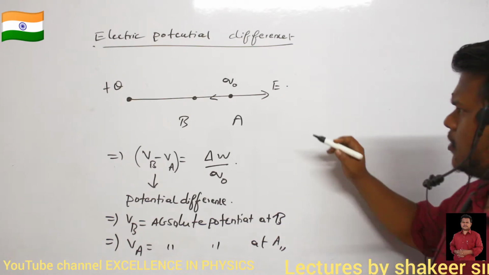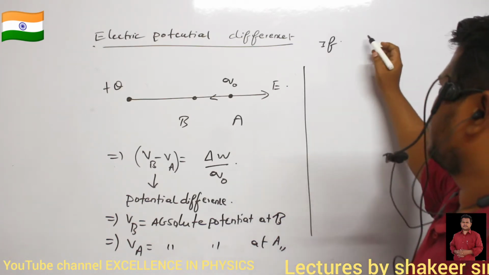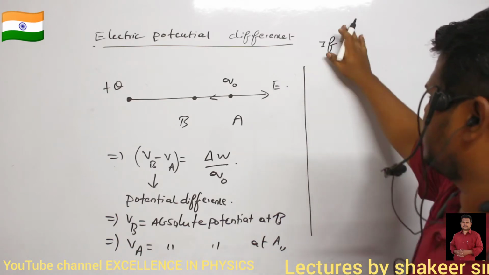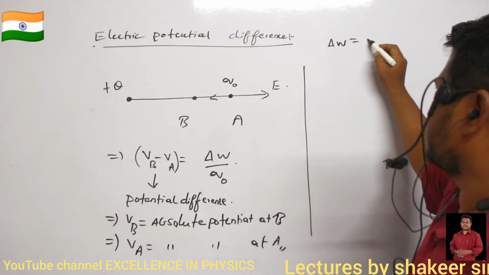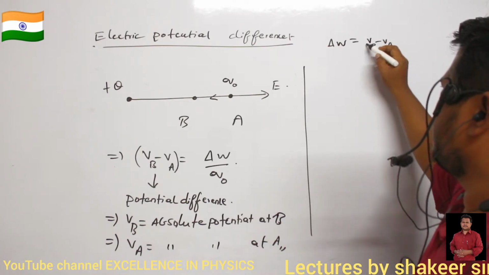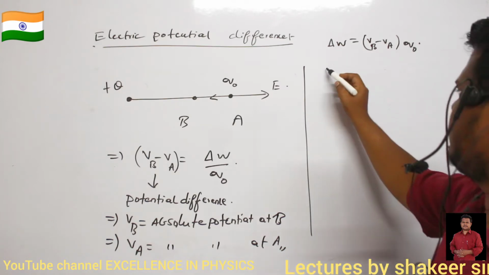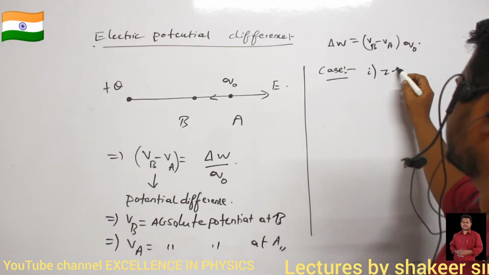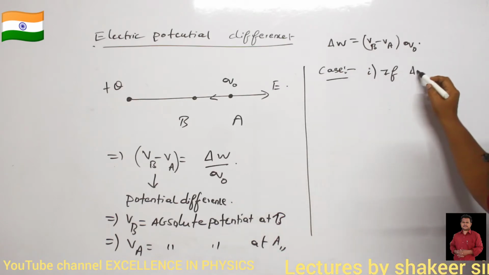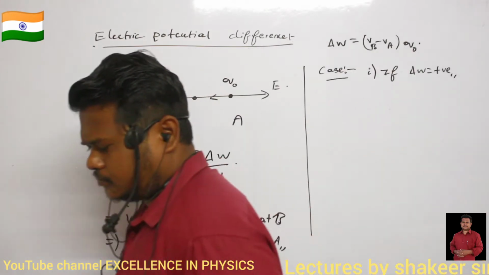Okay. Now, the same equation I can write like this also: delta W is equal to VB minus VA into Q naught. I can write it like this also. Clear? Now I will write case number 1. What is case number 1? Case number 1 is if delta W is positive, then what is the meaning of this?